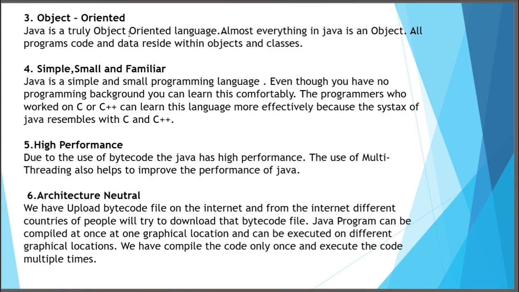Next, object oriented. Java is a truly object oriented language. Almost everything in Java is an object. All programs, code, and data reside within objects and classes. In Java, we can create every program using objects only.